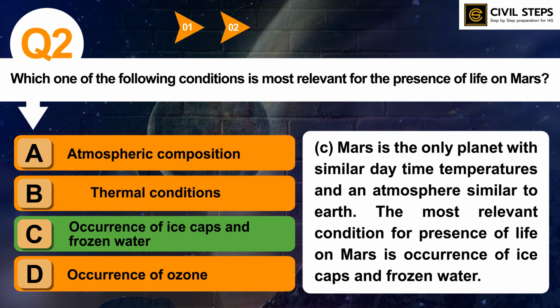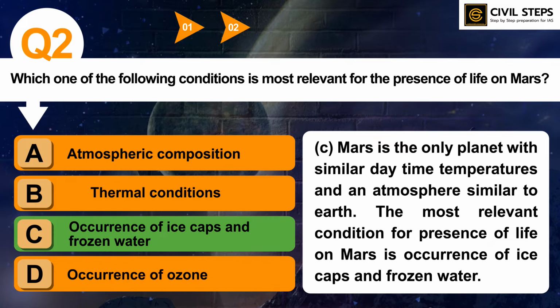So Mars is the only planet with similar daytime temperatures and an atmosphere similar to Earth. The most relevant condition for the presence of life on Mars is the occurrence of ice caps and frozen water. You must have heard about the mission Mangalyaan. This was in the news way back in 2016 or 2017. You should know about that mission as well.